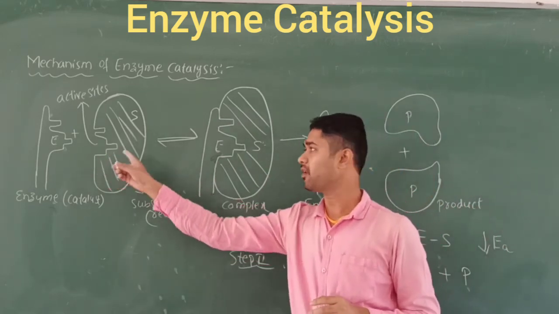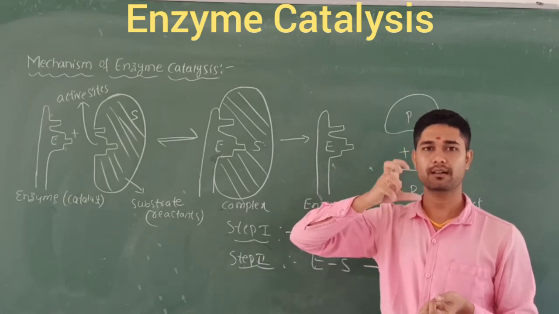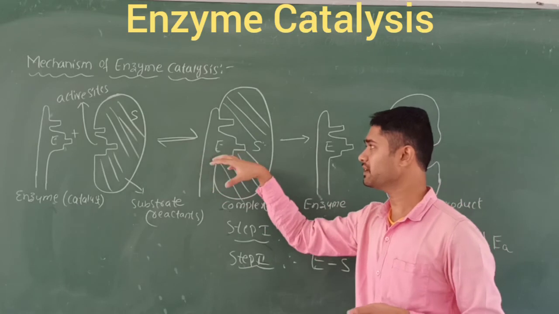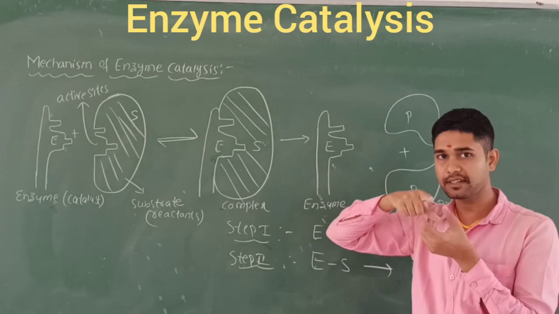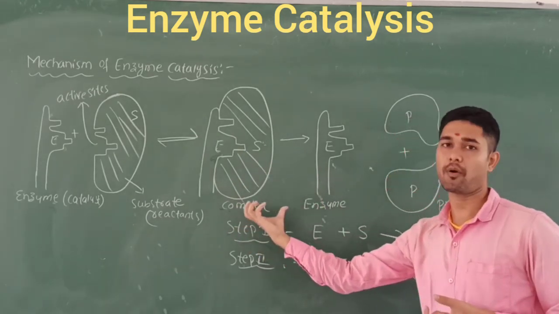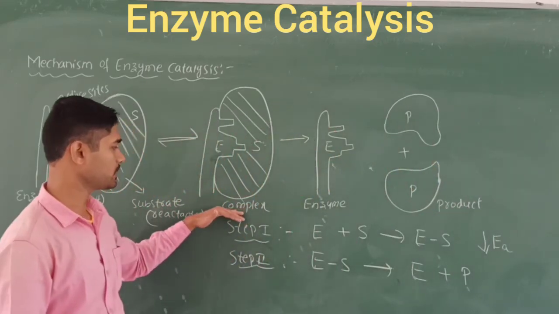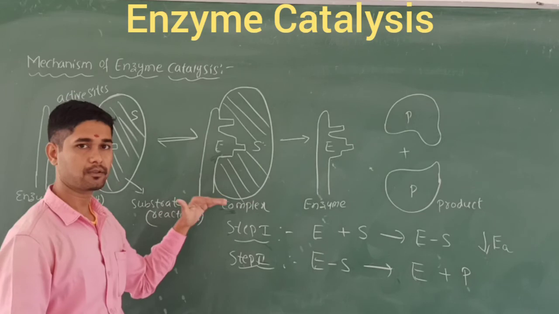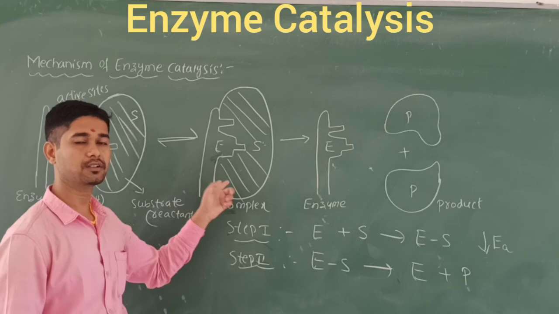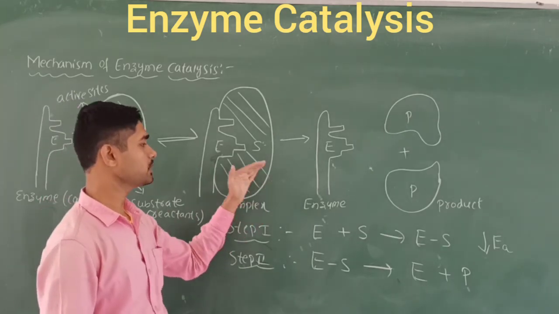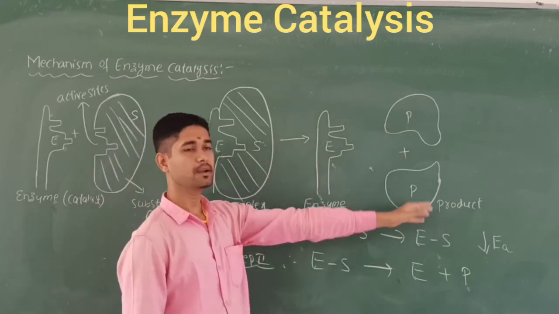So this is called the key lock mechanism. How do you put the key in the lock? The lock will open, and it will be locked here. It is like this only. Because of the active sites of the reactants, the key, that is the enzyme, fits into the substrate. Now it forms the complex. In this situation, the activation energy will be lower, and after this the complex splits. Why does it decompose? Because this is an unstable condition. Due to this unstable condition, in order to get stability, it decomposes into the enzyme, the key that is opened here, and we obtain the products here.